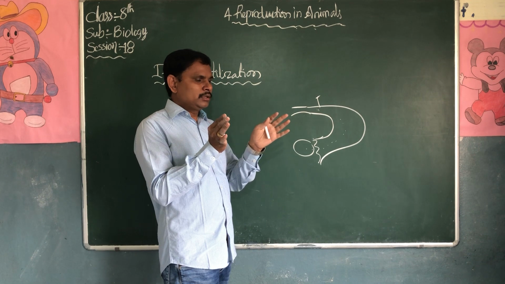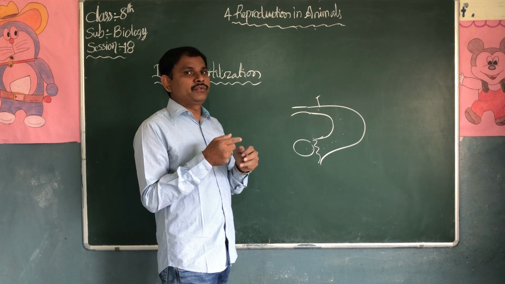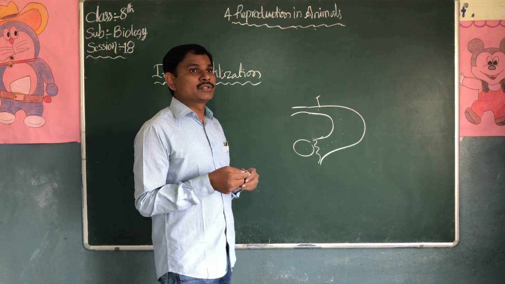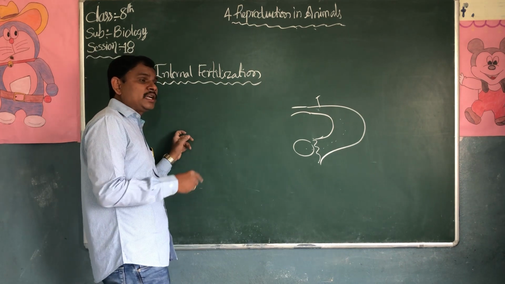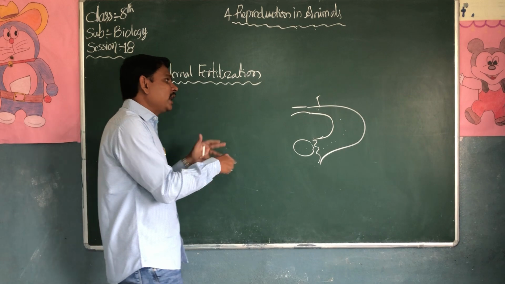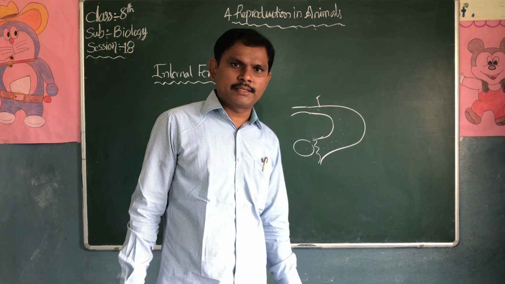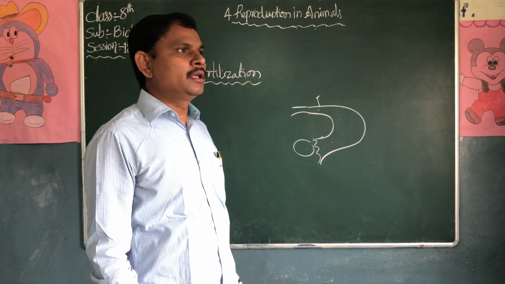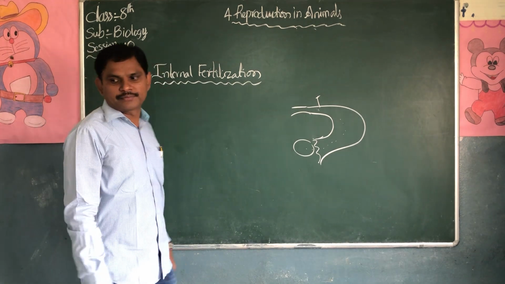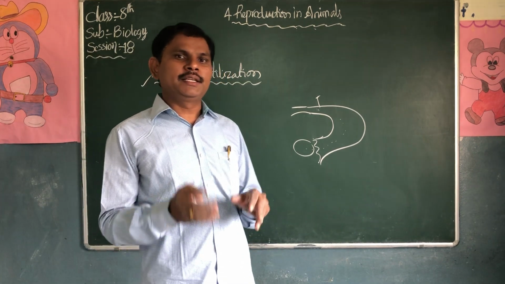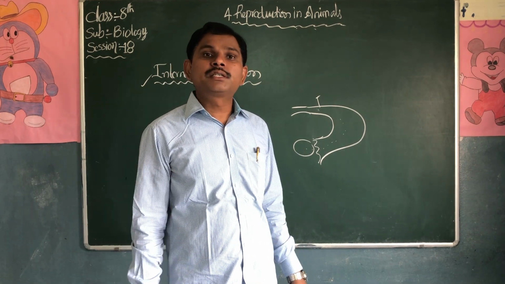The sperms and the ovum attach, fusion takes place, and a zygote is going to form. If the fertilization takes place inside the animal body, such type of fertilization is called internal fertilization. If fertilization takes place inside the female body, it is called internal fertilization.